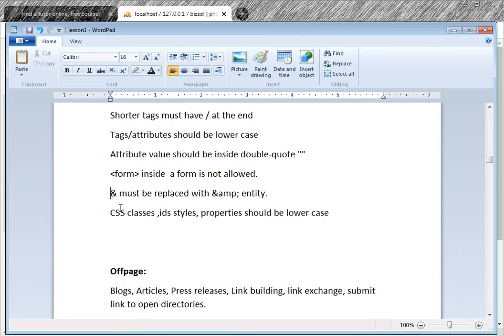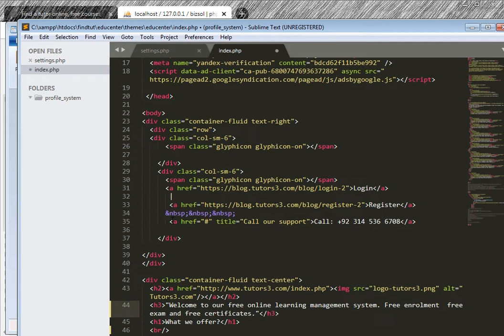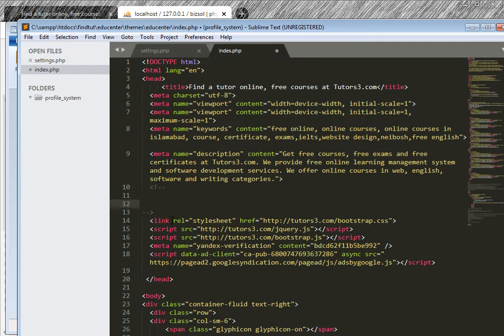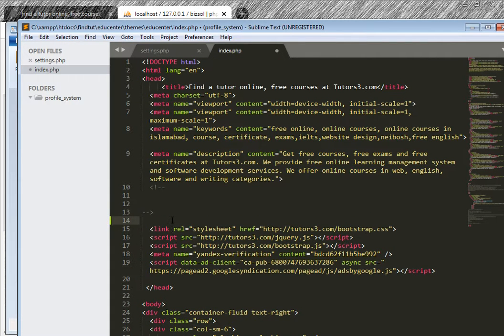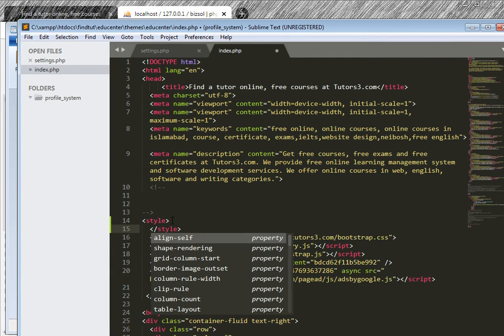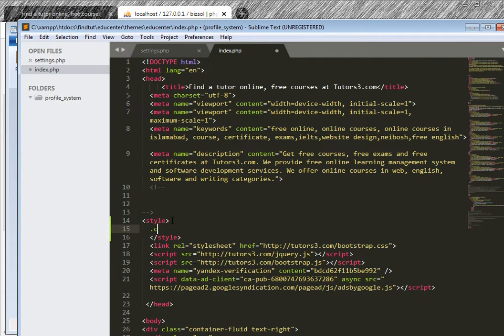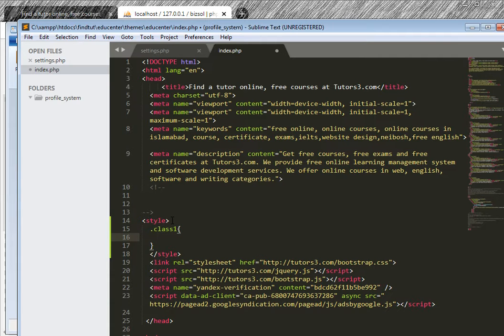Then CSS classes, IDs, styles, properties should be lowercase. So if you use some property like this, here style, these comments are also processed. I write the CSS style, and I write class1.